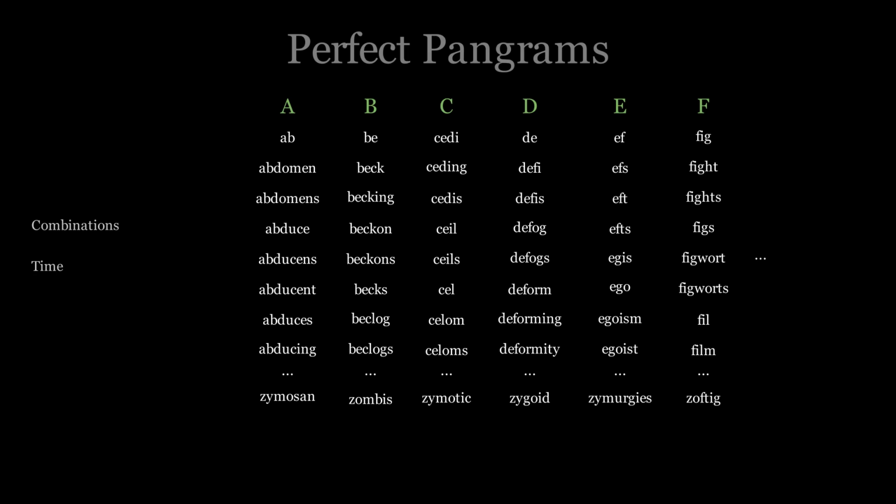Alright, now how do we use these lists to find a perfect pangram? It's pretty simple. All the words with an A are in this first list, so we definitely need exactly one of those. After choosing a word from the A list, we can move to the next lists, skipping over any list with letters we already have. The next list for a letter we don't have will include all the remaining words which have that letter.